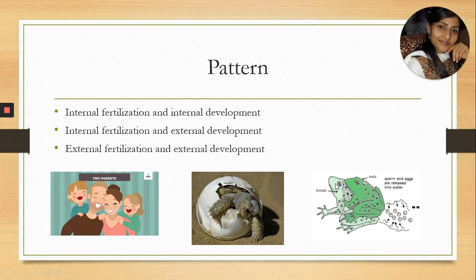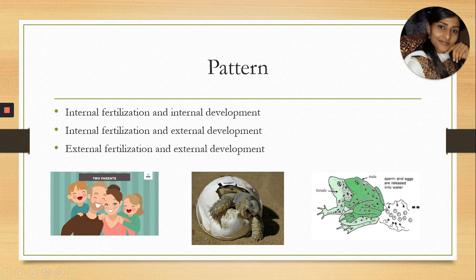Third example we have taken is frogs. Here the mode of reproduction is sexual, but the fertilization process is external, and the development process is also external. So that mode is called external fertilization and external development.